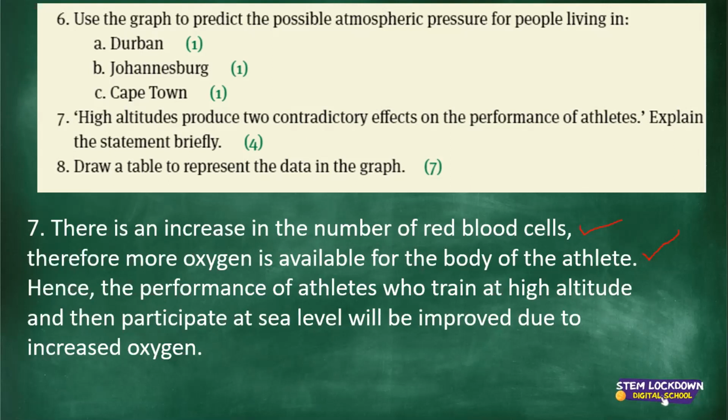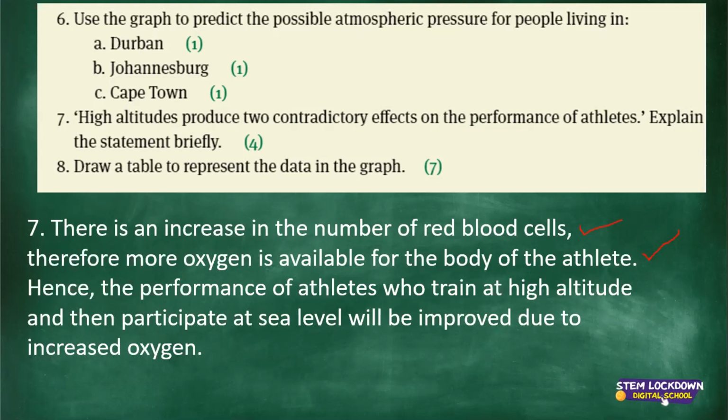So if you train in such conditions, then you go participate at sea level where the pressure is high, right? Yes, altitude and pressure work inversely to each other. High altitudes, low pressure, but at sea level, high pressure. Then there's more oxygen in the air.